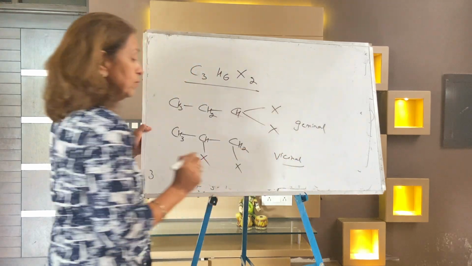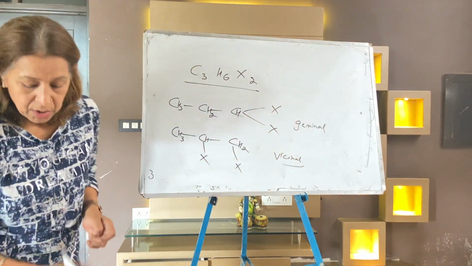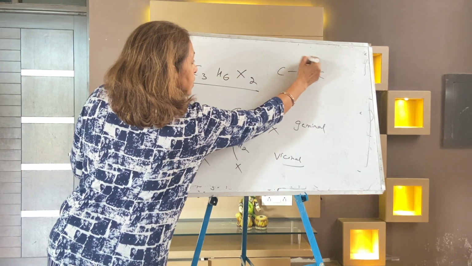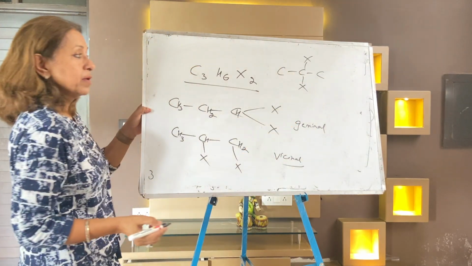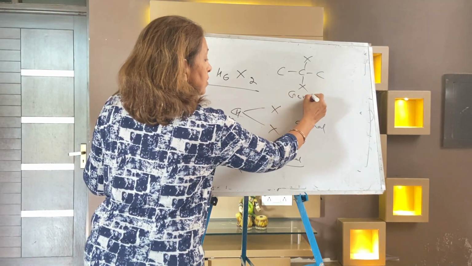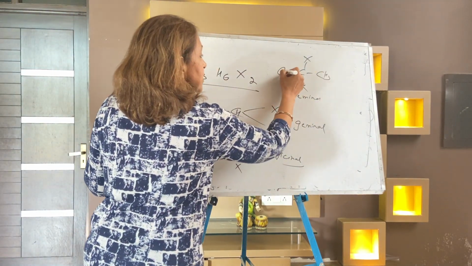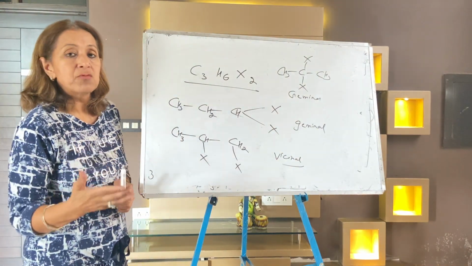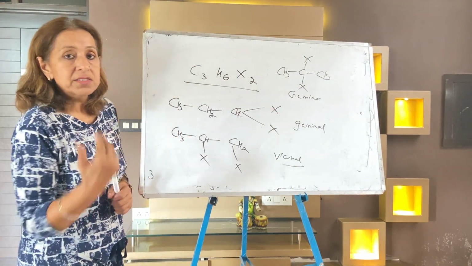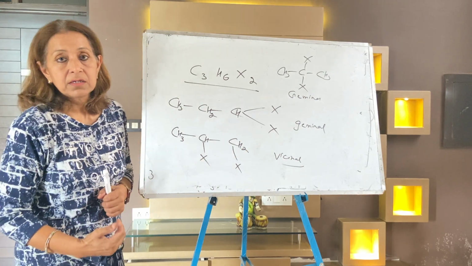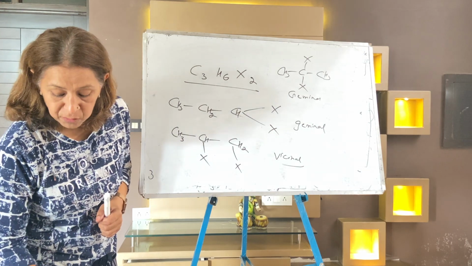Draw one more. Now after that you can write 1, 2, 3, and draw it on the same carbon. What is it? It is again geminal, CH3 and CH3. Now the question is how many geminal and how many vicinal compounds are possible with C3H6X2? Your answer is 2 geminal and 1 vicinal.